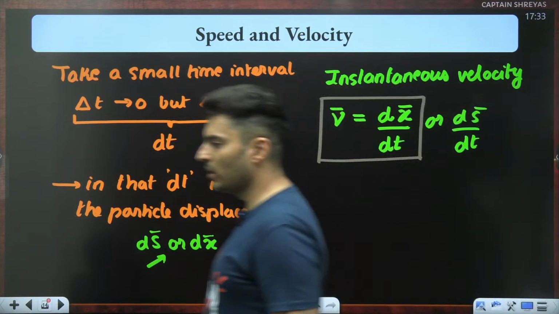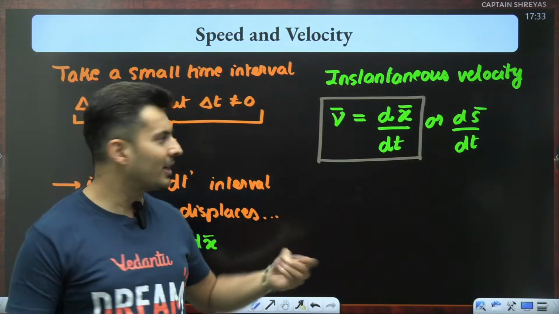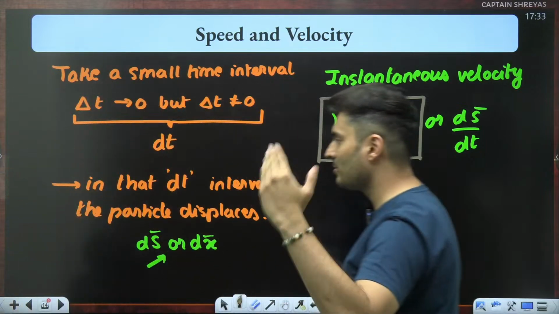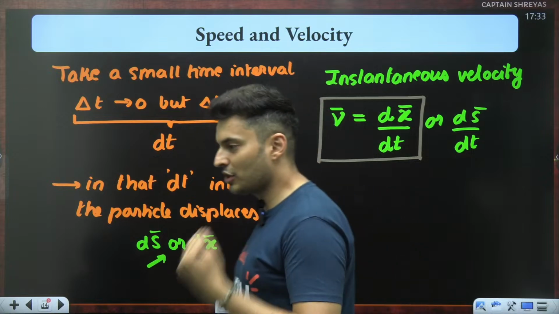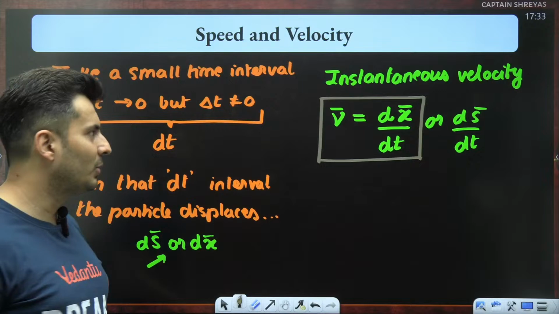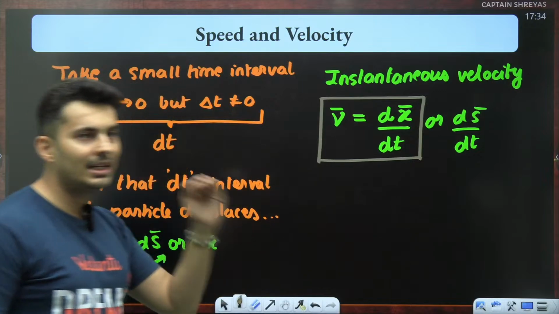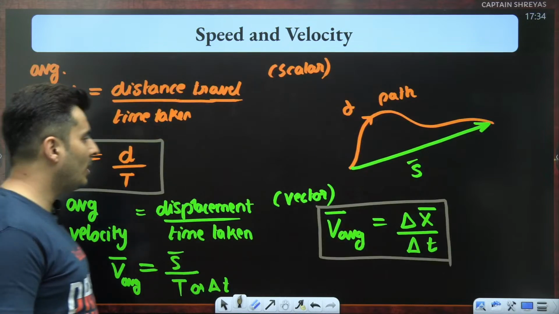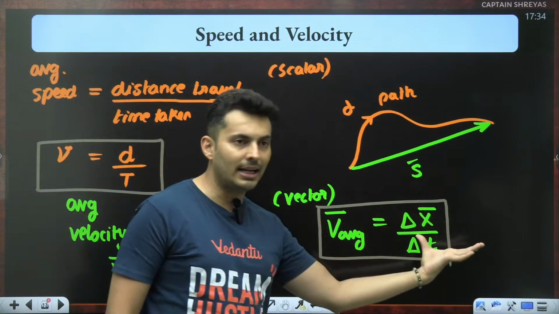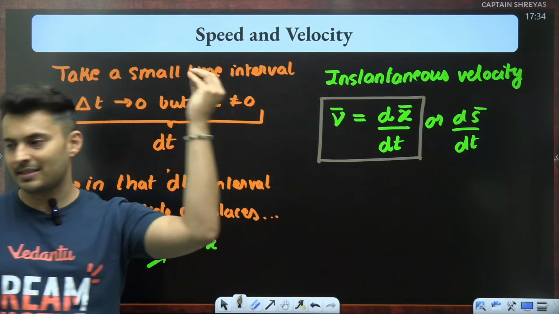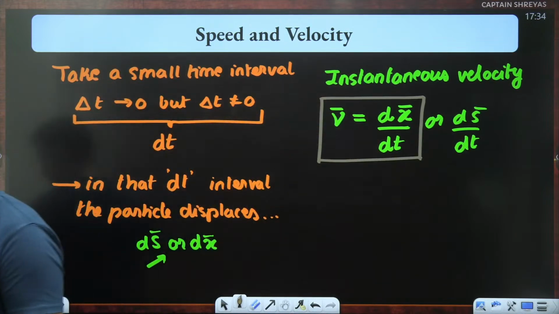Is that clear, my dear warriors? dx by dt. Again, you cannot cancel d and d because that is the derivative of x with respect to time. Okay, or differentiation of x with respect to time, or rate of change of x with respect to time. It is all meaning the same, instantaneous velocity. Okay, so when you have the term like average, it is delta. When you have the term like instantaneous, you have dx and dt.